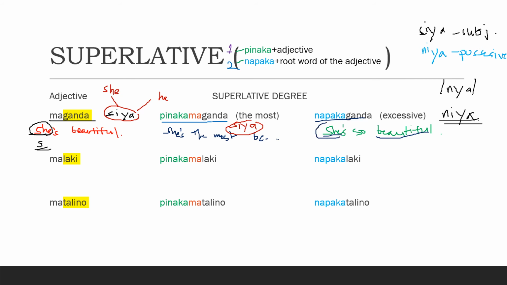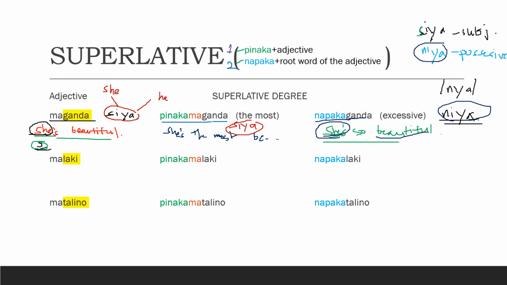And that's why we use here niya. So can you see the difference between the two sentences? She's beautiful, she is for the subject, and that's the word siya. She's so beautiful, she here is the one who possesses that beauty, and that's why we have here the word niya.